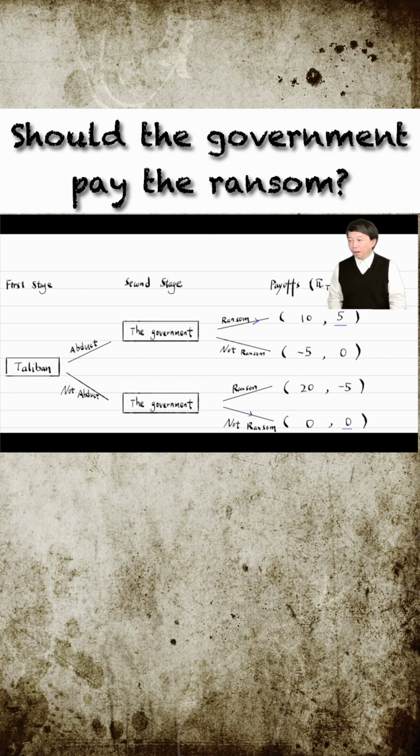Next, we figure out the Taliban's decision in the first stage, given the Italian government's responses. If the Taliban engages in abduction, it knows the government will pay the ransom and it will earn 10. If the Taliban does not kidnap, it knows it will get 0. The Taliban is better off kidnapping. We underline its payoff 10 and add an arrow on the path.